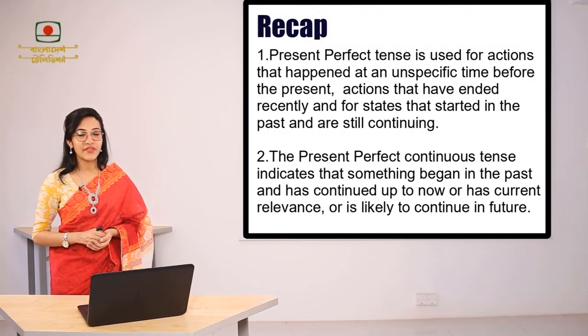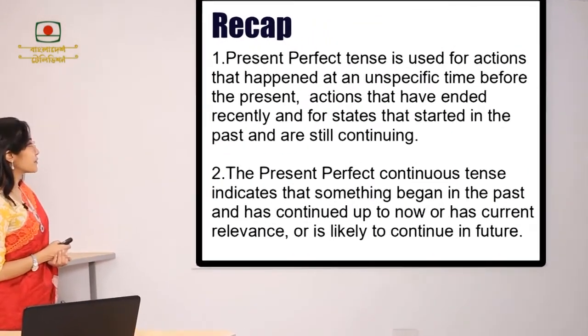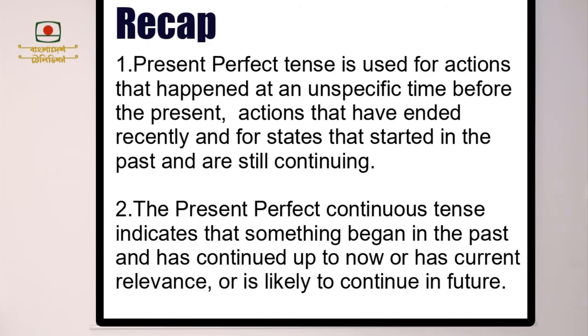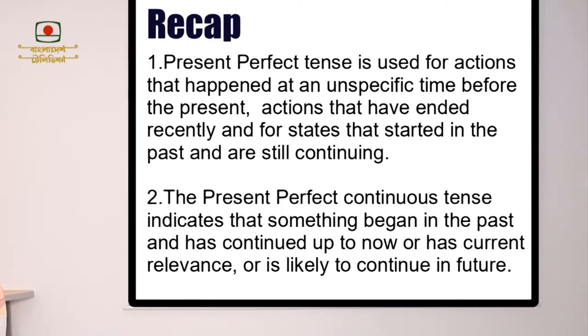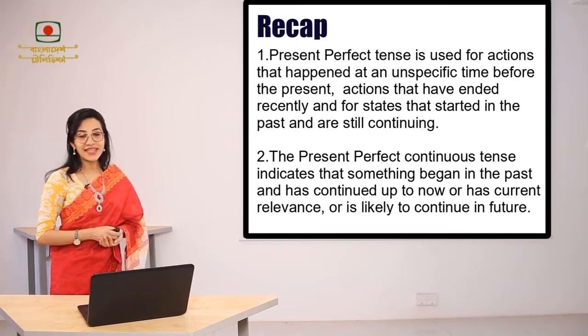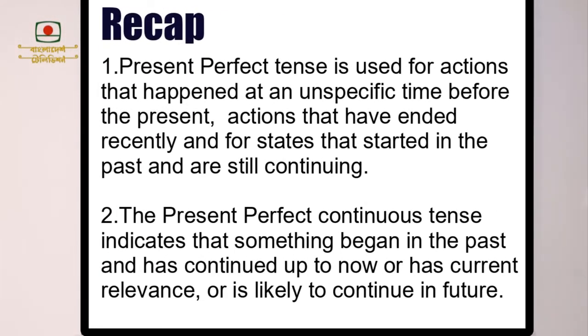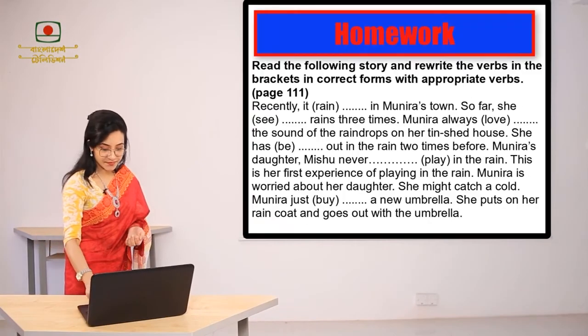Now let's have a quick recap of what we have learned today. Present perfect tense is used for actions that happened at an unspecified time before the present, actions that have ended recently, and for states that started in the past and are still continuing. On the other hand, the present perfect continuous tense indicates that something began in the past and has continued up to now, or it has current relevance, or is likely to continue in future.